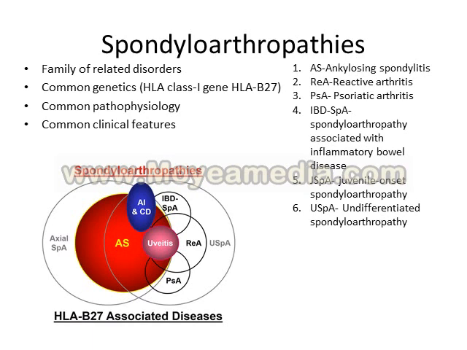The family of spondyloarthritis involves ankylosing spondylitis, or so-called Bechterew's disease, reactive arthritis, psoriatic arthritis, spondylitis associated with inflammatory bowel diseases like Crohn's disease and non-specific ulcerative colitis, and non-differentiated spondylitis, which means that we don't identify specific criteria to confirm a diagnosis of a specific spondylitis, so we say this is non-differentiated spondyloarthritis.